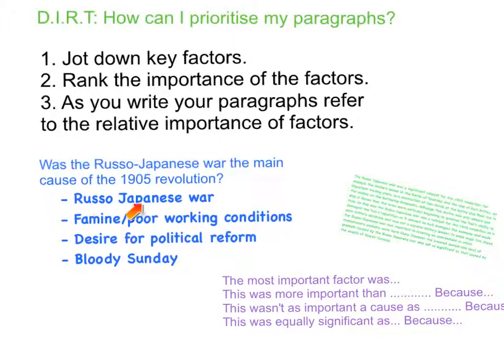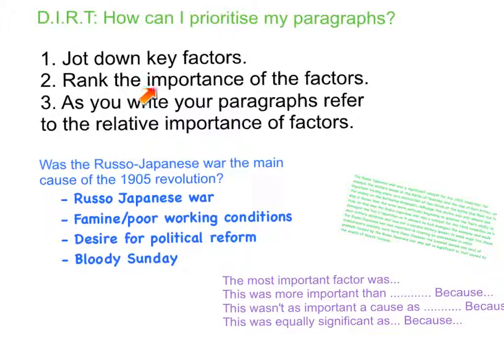Well, I'm definitely going to have to discuss the Russo-Japanese War as a cause of the revolution. I'm also going to discuss famine and poor working conditions and social and economic conditions as a cause of the revolution. I'm also going to discuss desire for political reform and how that caused the revolution, as well as Bloody Sunday as being a cause of the revolution. So I've jotted down the key factors that I want to discuss.